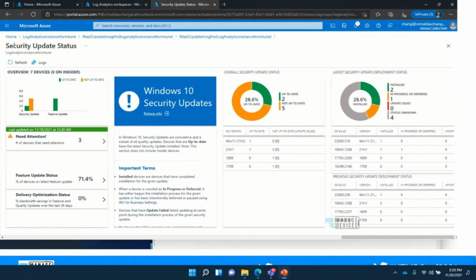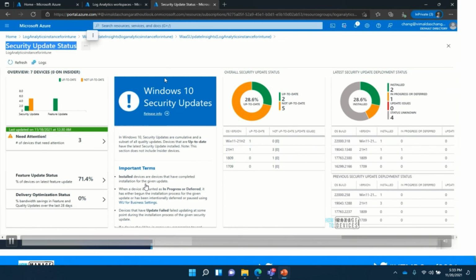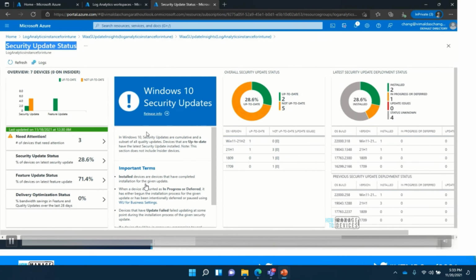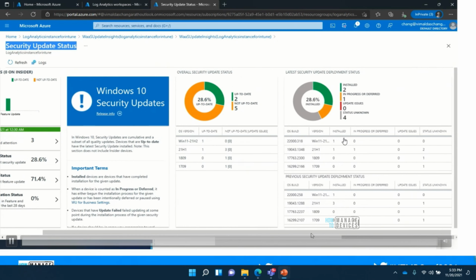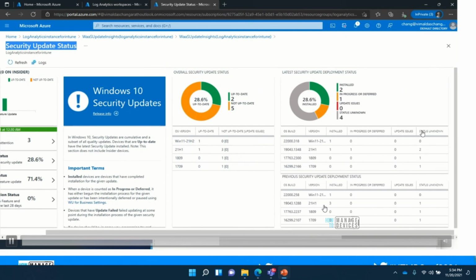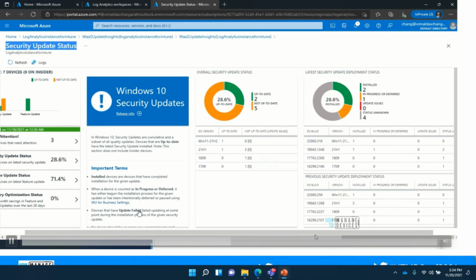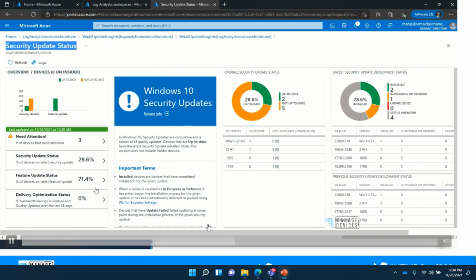When I click on the out of support details, it will get into more details. So let's take the next tab, which is security update status. Here it will show me a kind of dashboard for each build, what my security looks like, and if there is something needing attention, especially the last 2 security updates. You can see from the right side where my devices stand for the last 2 levels of security updates, and if I click on that, it will take me to more details.